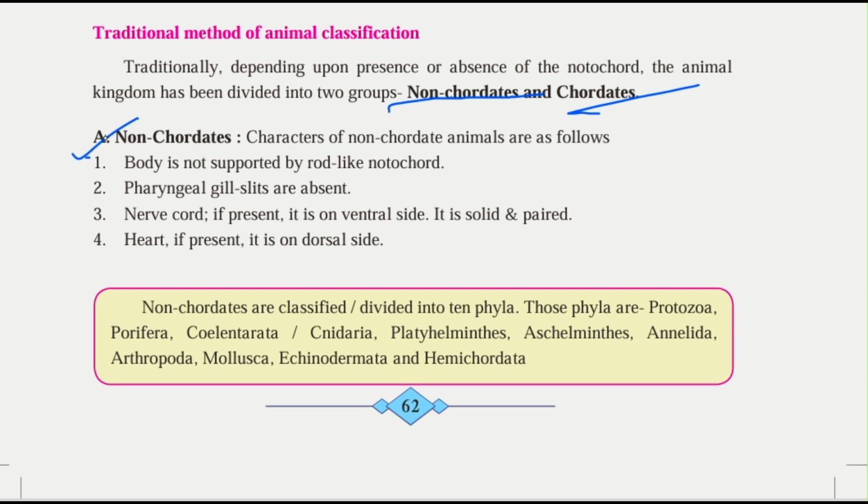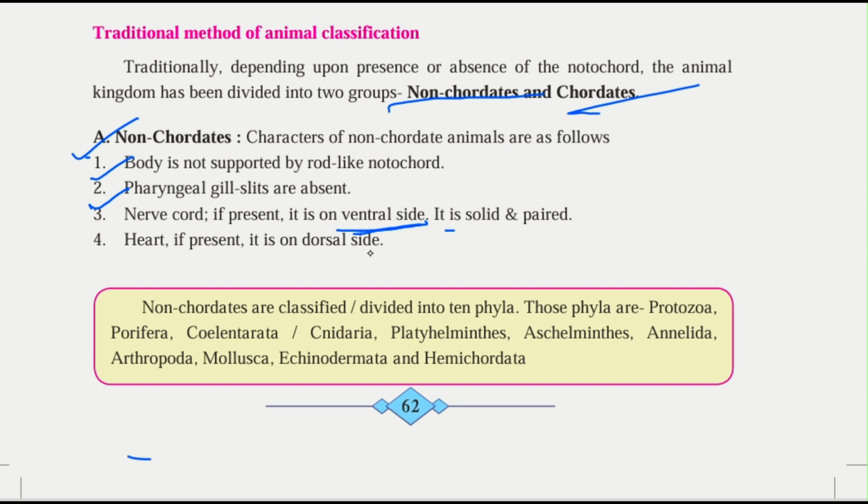Now let's see non-chordates. Characters of non-chordate animals are as follows. A non-chordate animal's body is not supported by a rod-like notochord. Pharyngeal gill slits are absent. Nerve cord, if present, is on the ventral side, and it is solid and paired. What is the ventral side? Ventral and dorsal side. Ventral means the upper side and dorsal means the lower side. It is solid and paired.